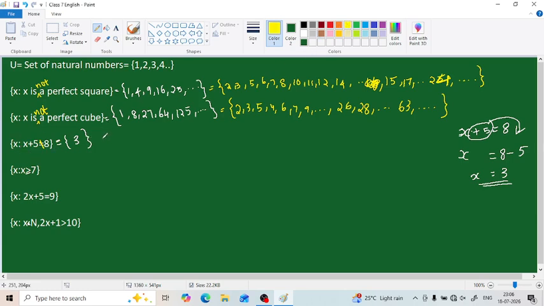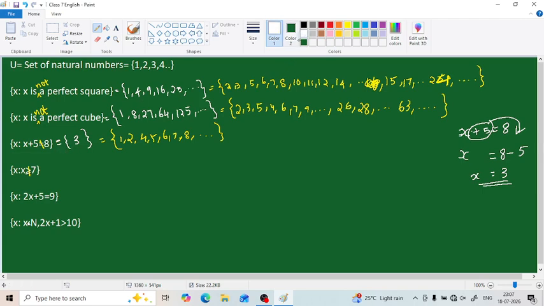Then what will be its complement? All the elements in this natural set except 3 can be written. So 1, 2, without 3, 4, 5, 6, 7, 8, and so on. This forms our set. Then moving on to the next one, what is it? Set of all x such that x is greater than or equal to 7. That is the set. So what will be its complement? Set of all x such that x is not greater than or equal to 7. That will be the answer.